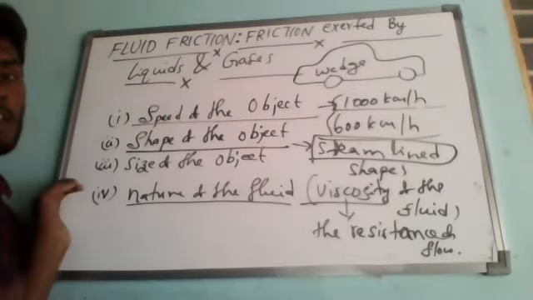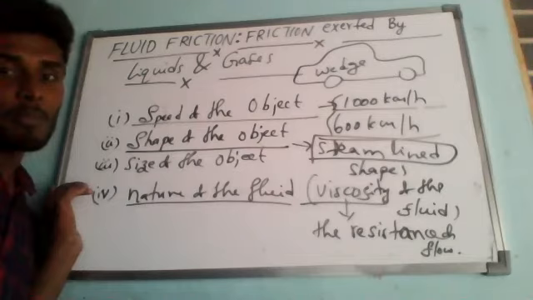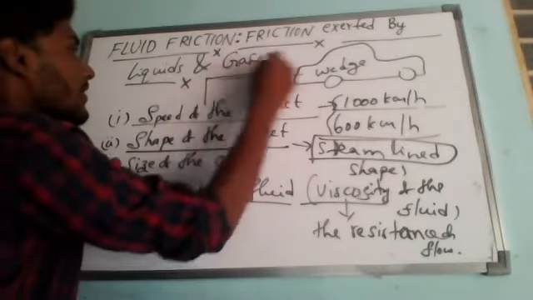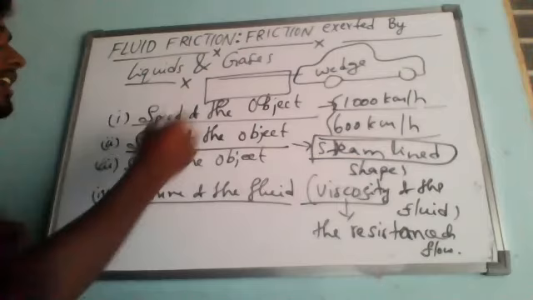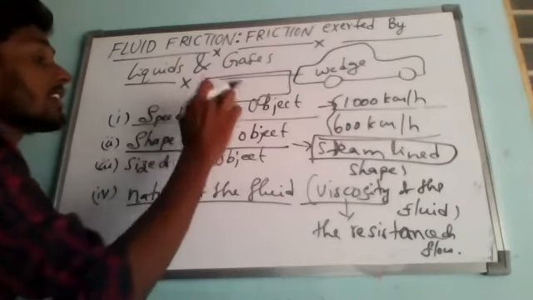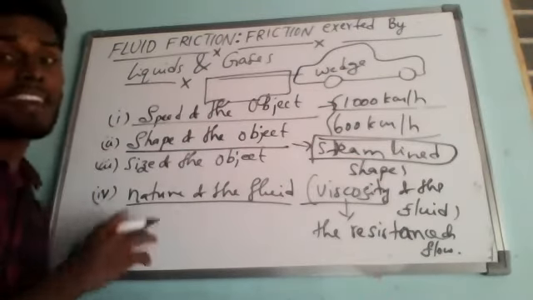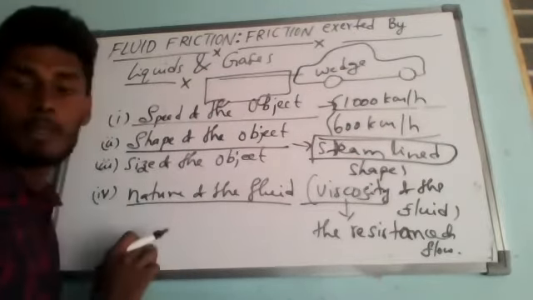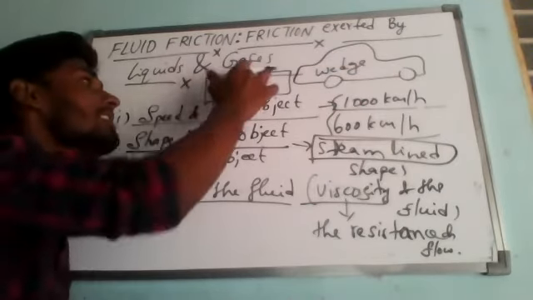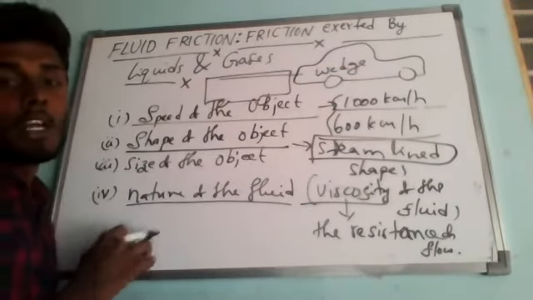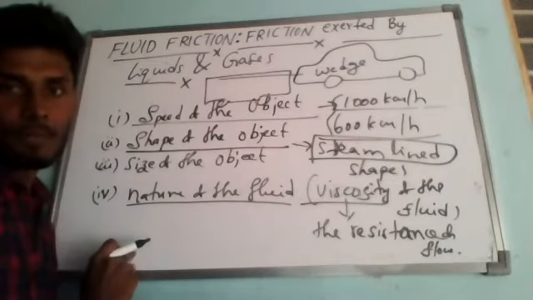Suppose you take a bus. A bus does not have a streamlined shape, because it is almost in the form of a rectangle. Then this bus will feel more frictional force, more air drag, compared to the car, because the car's shape is called a streamlined shape, but this one is like a rectangle. So here it will feel more air drag force.